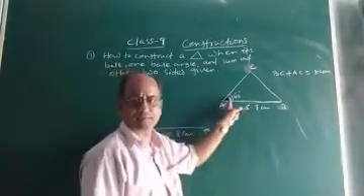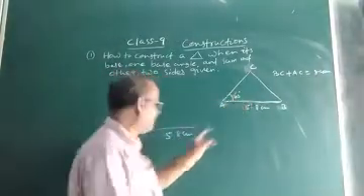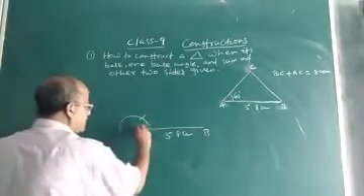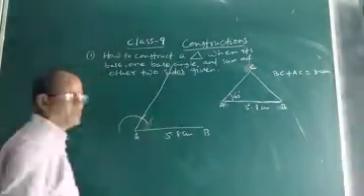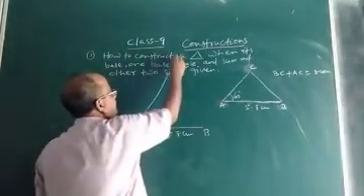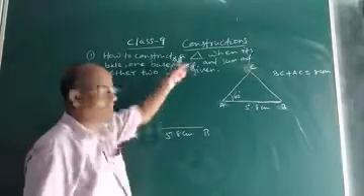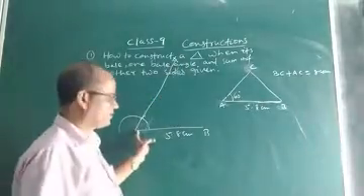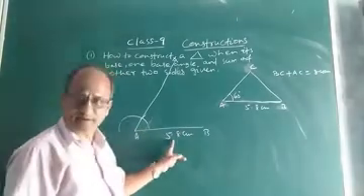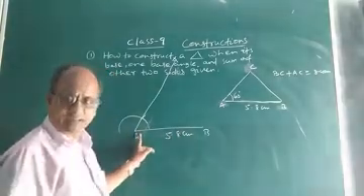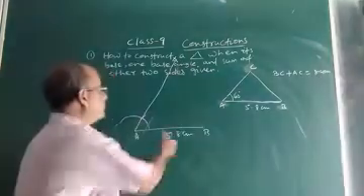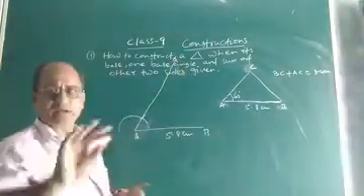The next step, look at the base angle. One of the base angles is 60 degrees. So you construct here 60 degrees. Look at this, this is my 60 degrees. Now you can give any name. Suppose I give the name X, so AX. First draw AB equal to 5.8 cm, then at the vertex A, construct 60 degrees using your protractor. Then what is the next step?